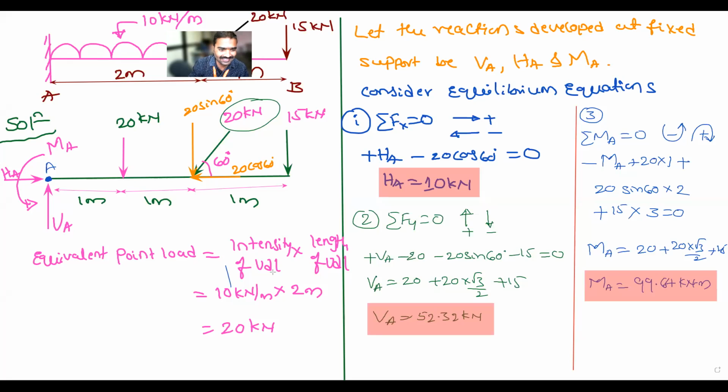Yes, correct. See, 20 is correct. 20 into 1 is 20, I have written. See where I have made a mistake. 20 into sin 60 is 20 into root 3 by 2, again multiplied by 2 here. So this 2 and this 2 get cancelled. Now everyone calculate: 20 plus 20 into root 3 plus 45. Are you getting the same answer? Yes, sir, 99.6. So calculating from here you get the correct answer. I had missed the 2 here. Is this answer correct, 99.64?